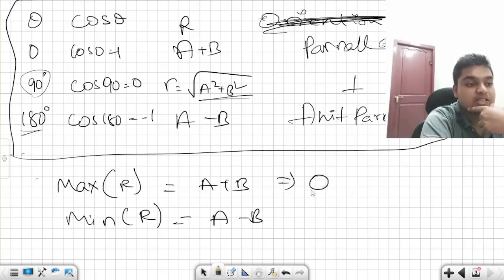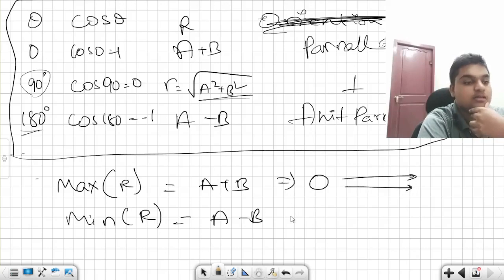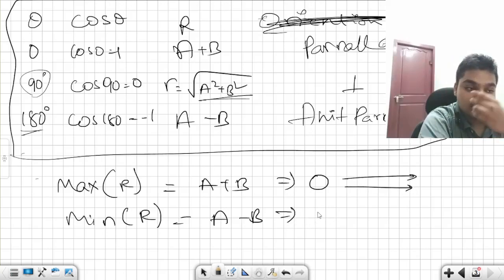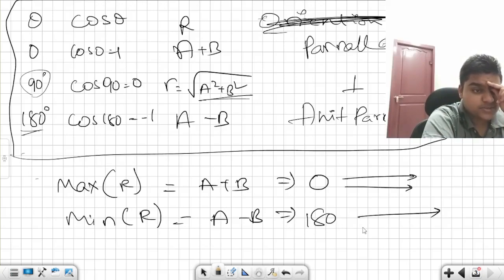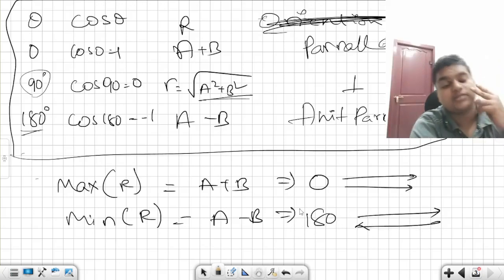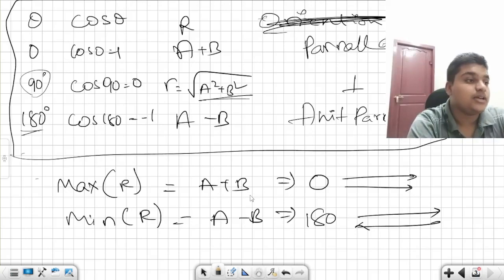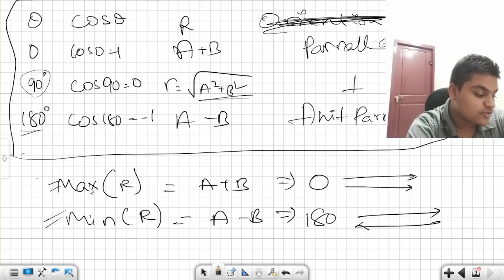If it is A plus B, it is 0 degrees. That means they both are parallel in nature. If it is A minus B, then it is 180, which means they both are anti-parallel in nature. Very clear? These are the minimum and maximum values of R. Okay?